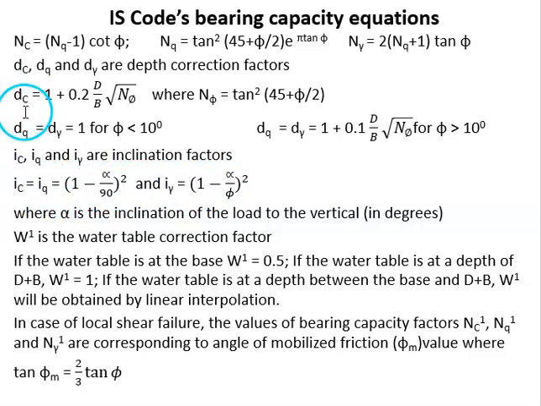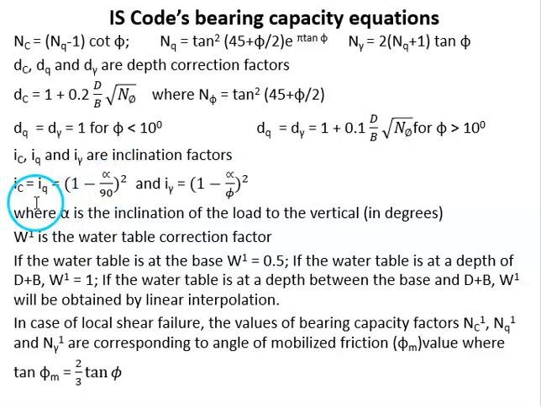So depth correction factor DC is given as 1 plus 0.2 d by b root N phi. N phi is nothing but the pressure coefficient, which is equal to tan square of 45 plus phi by 2. And DQ, D gamma values are 1 when the phi value is less than 10 degrees. And if it is greater than 10 degrees, we should take it as 1 plus 0.1 d by b square root of N phi.